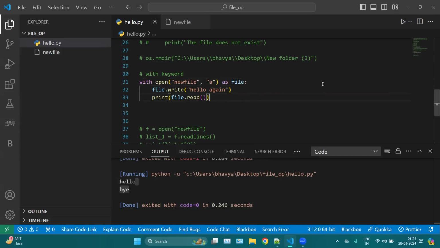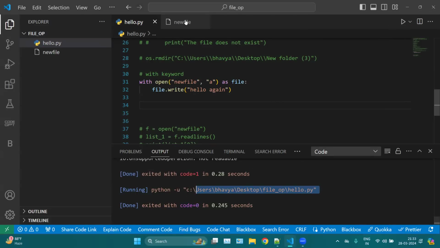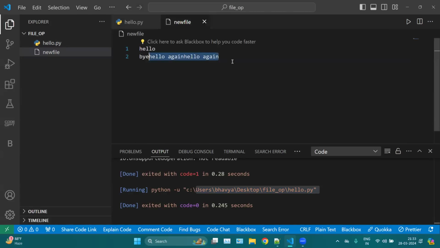Okay, and then again you can read your file. You have to remove this line. Okay, so here in this file we have hello, bye, and then hello again and hello again.